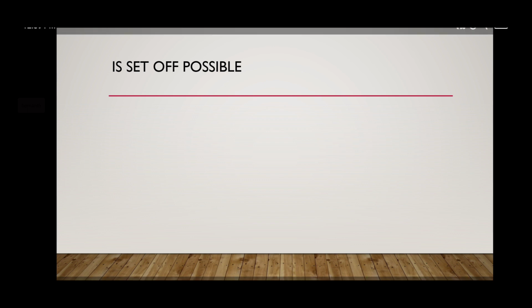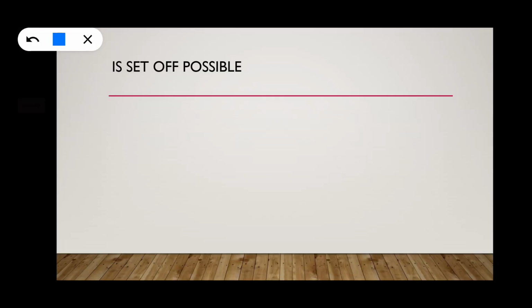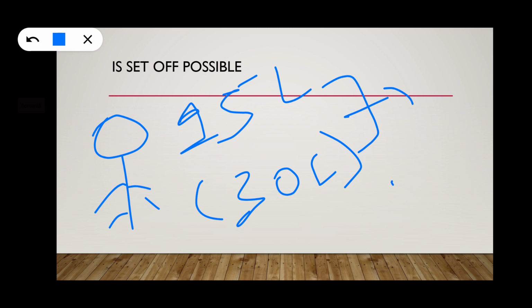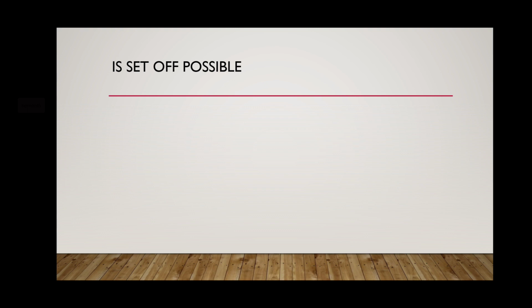That means that 30 lakhs will be set off. Suppose the same person has a 30 lakh loss, and in another business he has capital gain of 15 lakhs. Can he set off? Yes, he can set off 15 lakhs. And what about the remaining 15 lakhs? This will lapse. He cannot carry forward because he has not filed the return of income before the due date. So this is nothing but loss return.